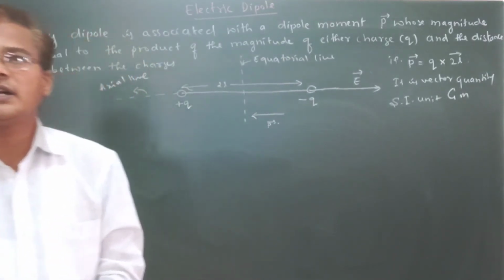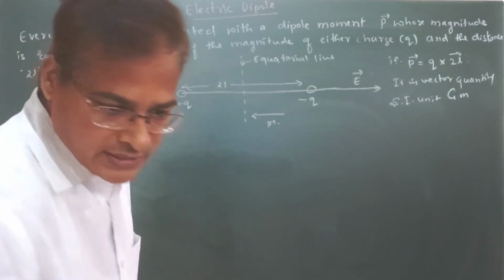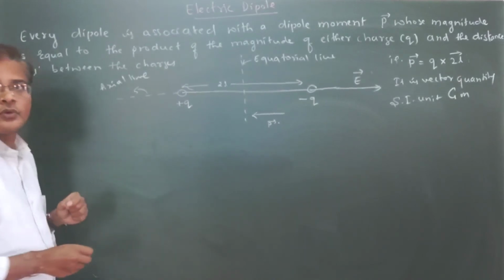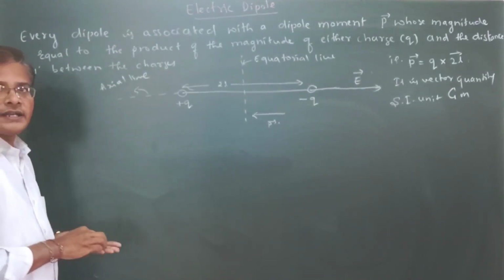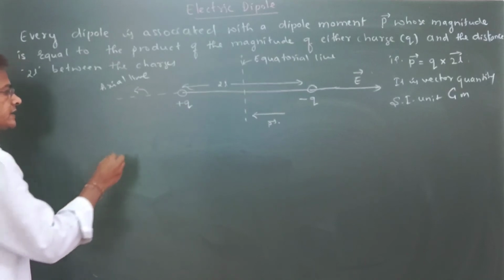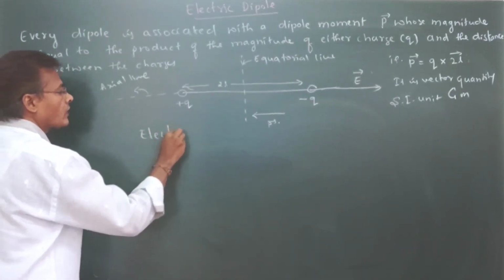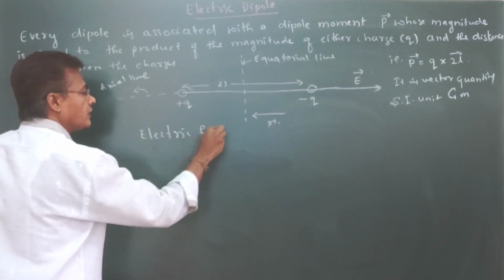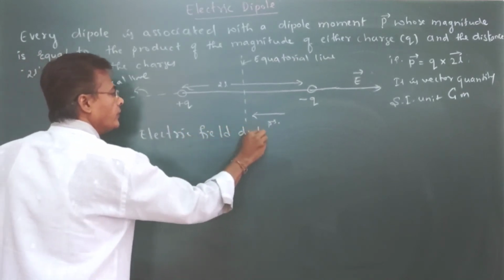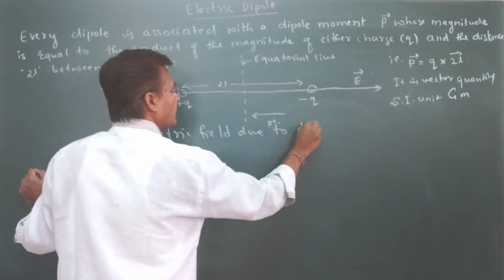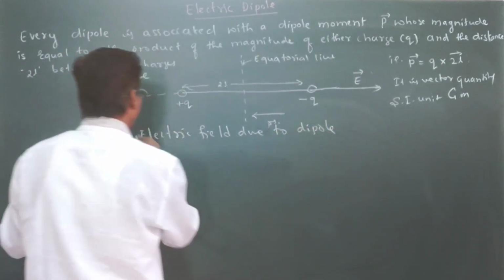Now we are going to see three concepts: case 1, case 2, case 3. First we can understand the electric dipole. So, electric field due to the dipole, we can see it. Electric field due to dipole.